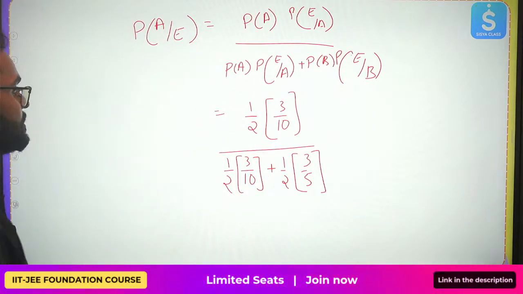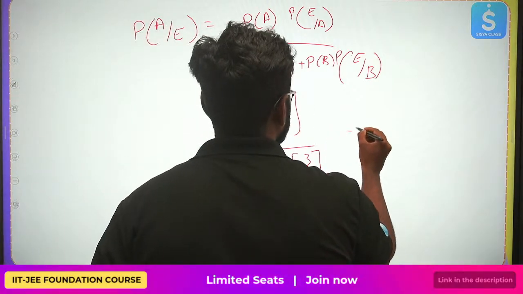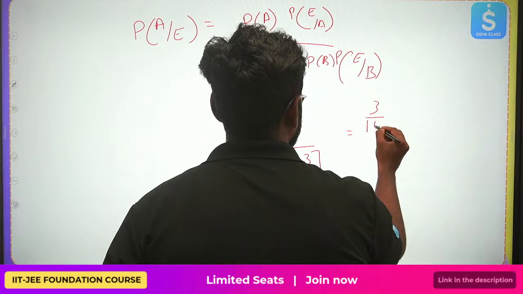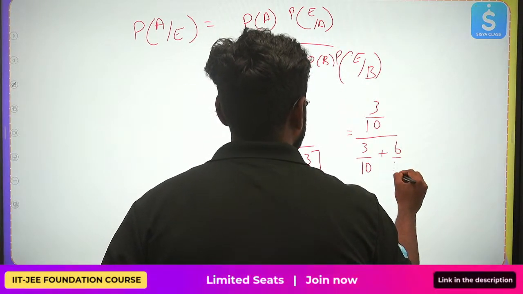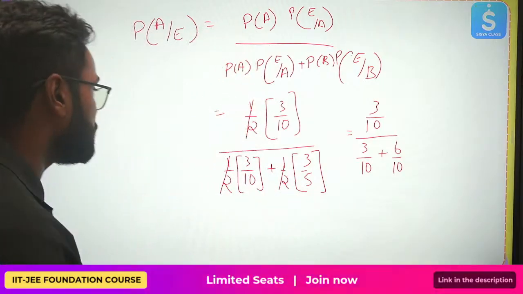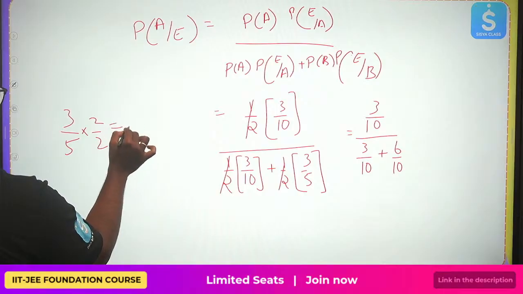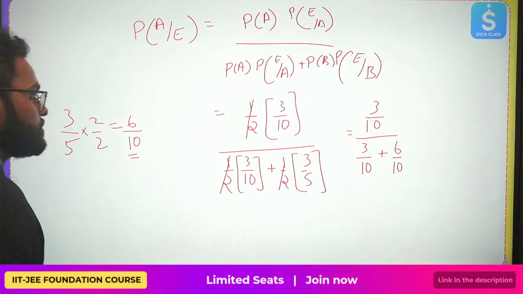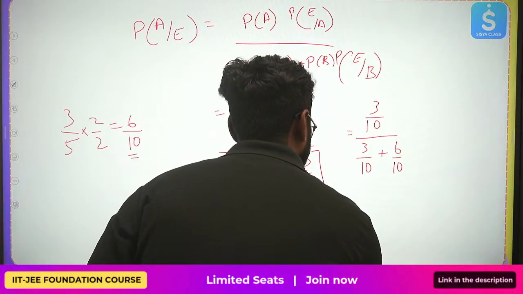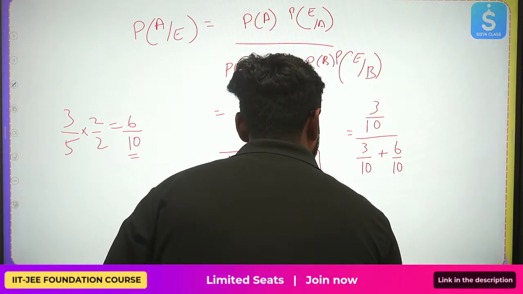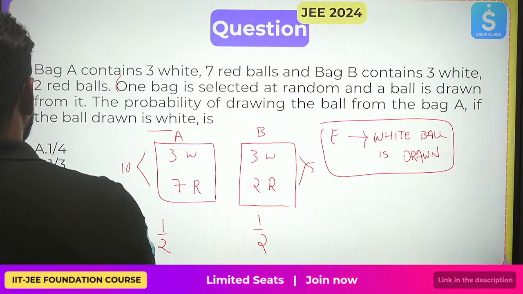Understood this, right? Now we can cancel the 1 by 2, 1 by 2, 1 by 2. So I'll be left with 3 by 10 over 3 by 10 plus 6 by 10. I made an equivalent fraction: 3 by 5 into 2 by 2. I can just solve this. This will be 3 by 9, which is 1 by 3. Do I have the option? Yes, I have the option.